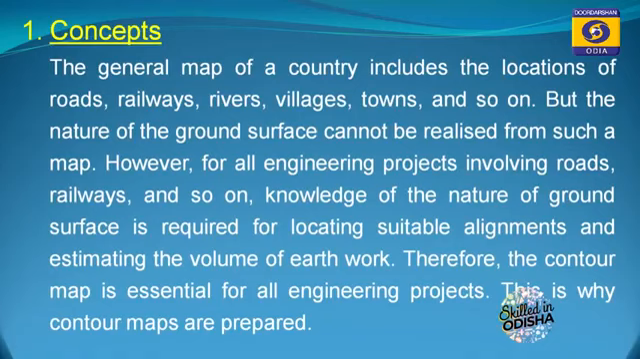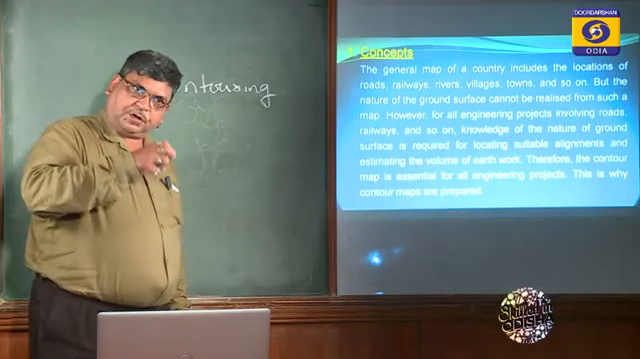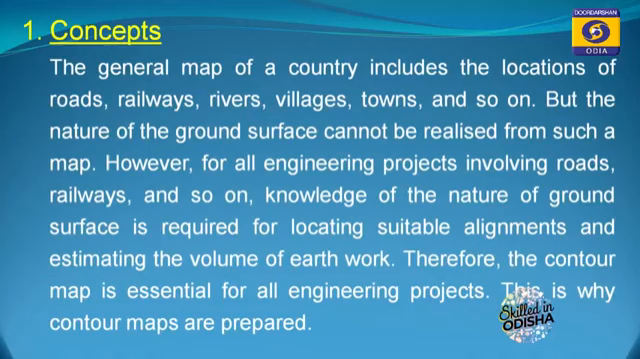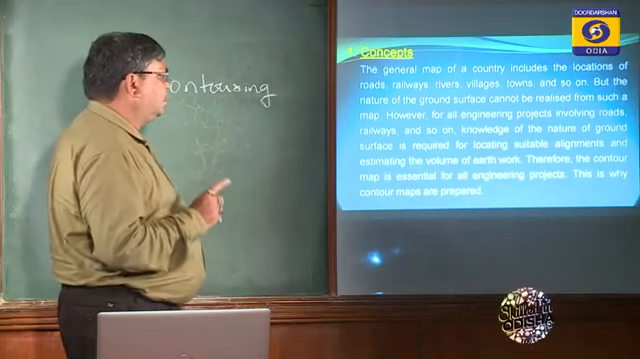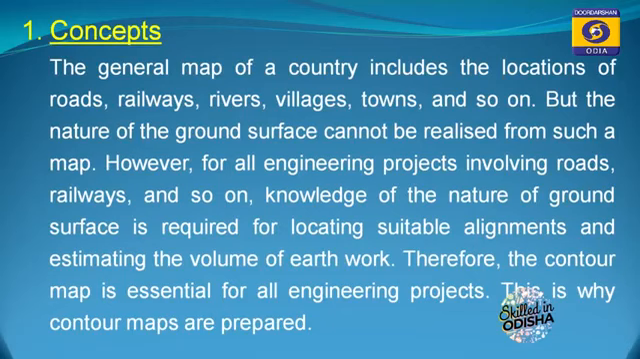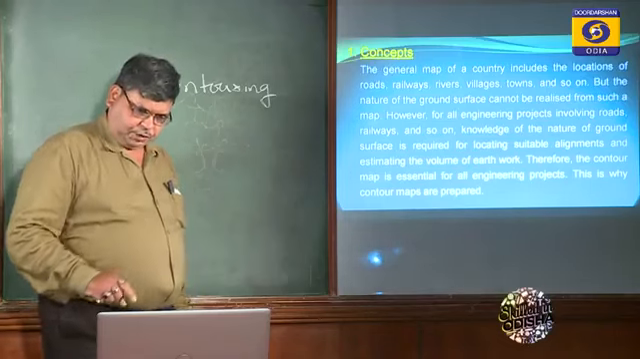The general map of a country includes the location of roads, railways, rivers, villages, towns. Even if we are going to construct our own building or any infrastructure, we need to know the topography of the area we are going to survey. For any engineering project involving roads or railways, knowledge of the nature of the ground surface is required for locating a suitable alignment and estimating the volume of the work. That is the basic feature of contouring. Therefore, the contour map is essential for all engineering projects. This is why contour maps are prepared. That was the main objective or concept of contouring.